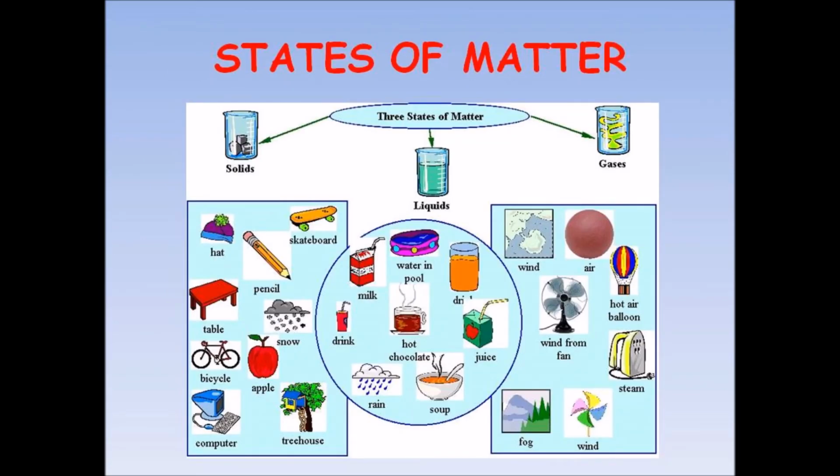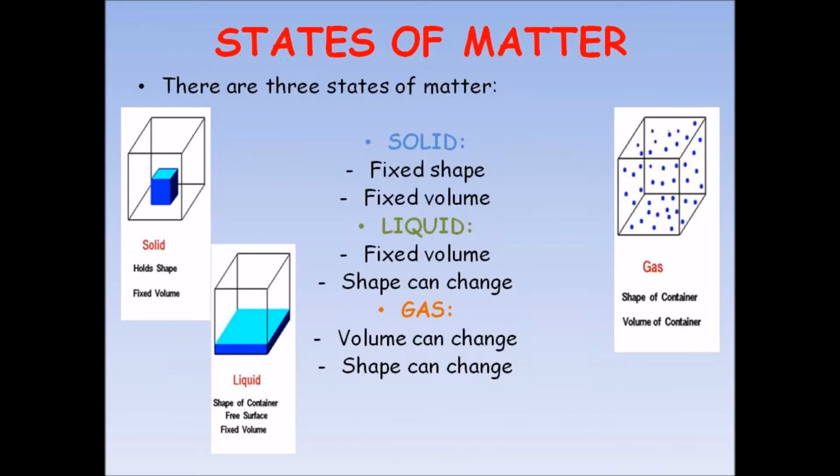Here we have some examples of different solids, liquids, and gases. Remember, helium, carbon dioxide, and oxygen are gases. There are 3 different states of matter, and each one of these states has different properties.